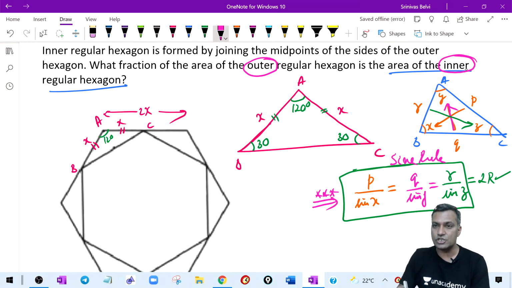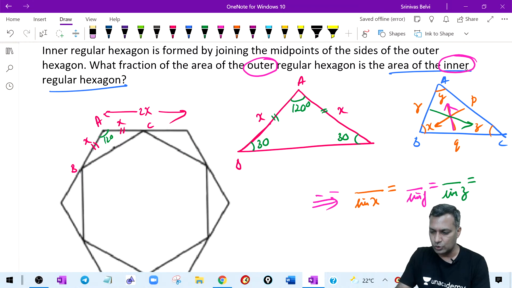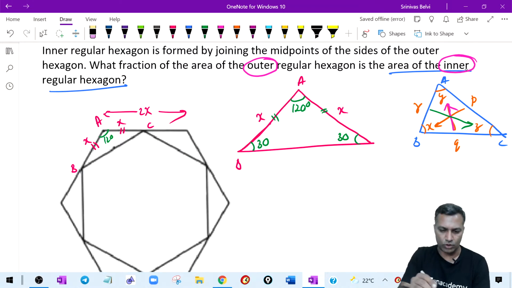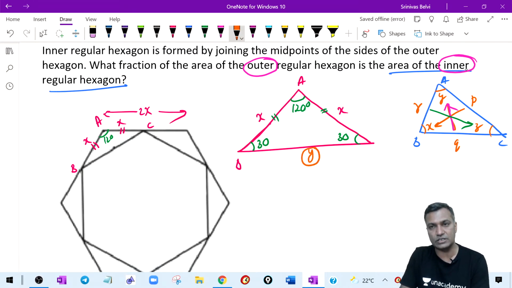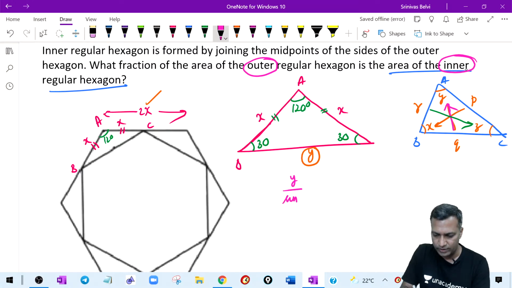So having understood this, apply this in the sine rule. What do I mean by apply? You want y, right? Basically, you want to write this y also in terms of x, because you have one value in terms of x and you want the other value y also in terms of x. So what do I know? Y divided by sine of 120 is equal to, take whichever side you want, x divided by sine 30.